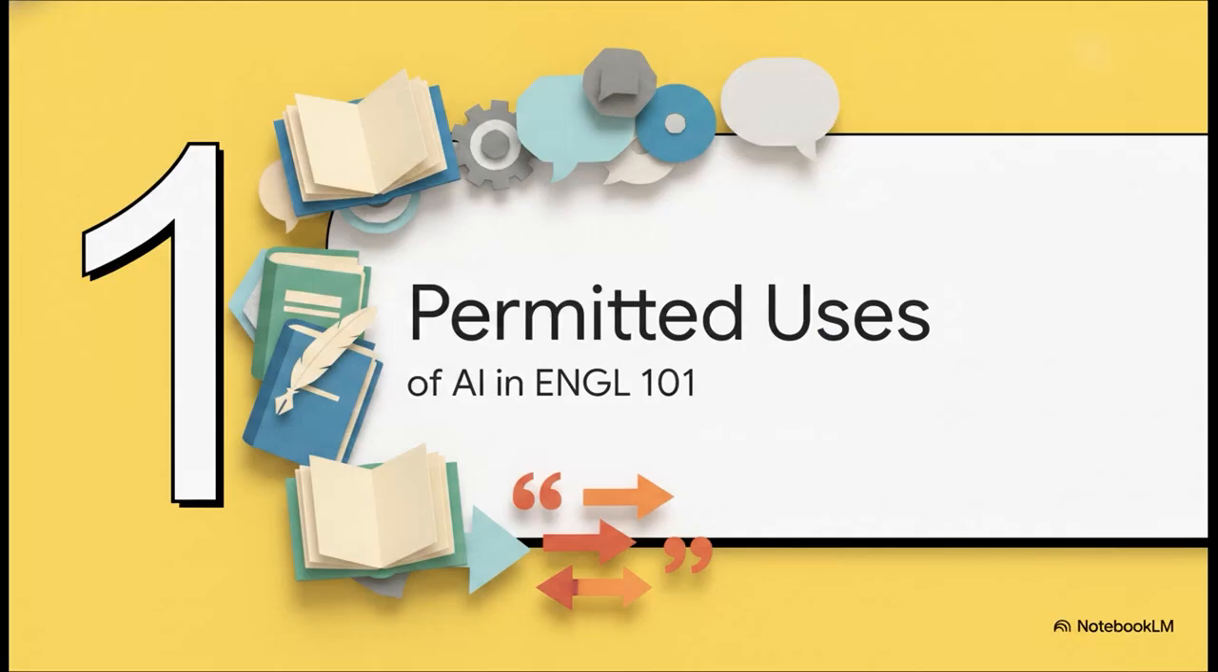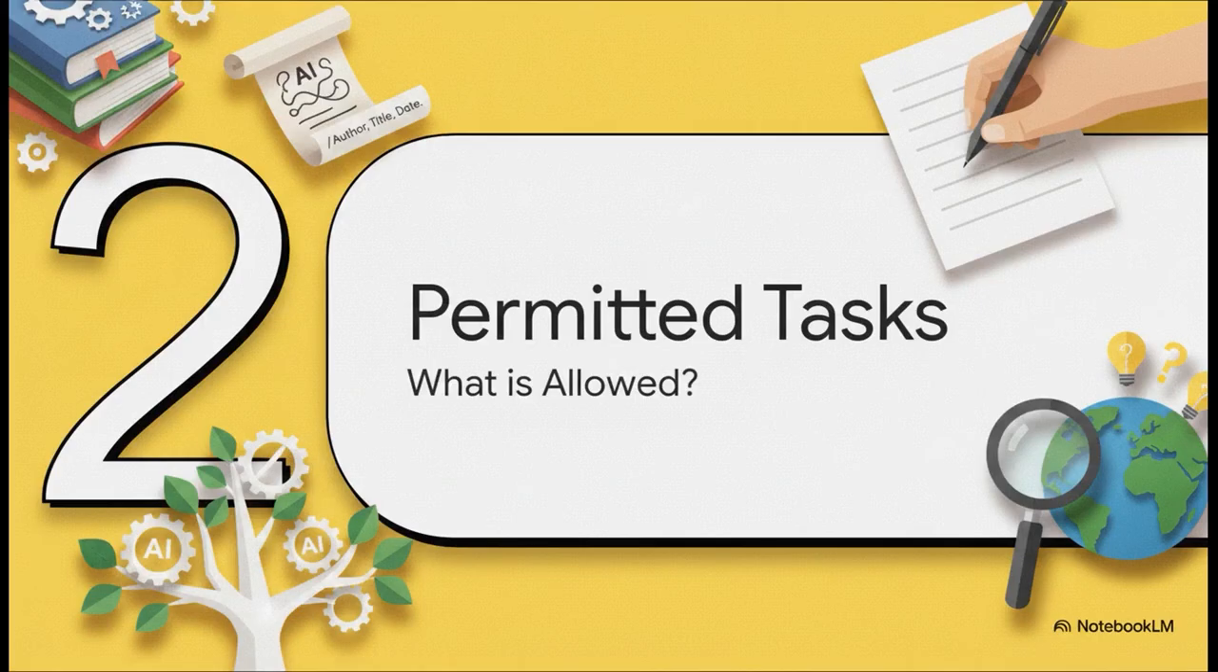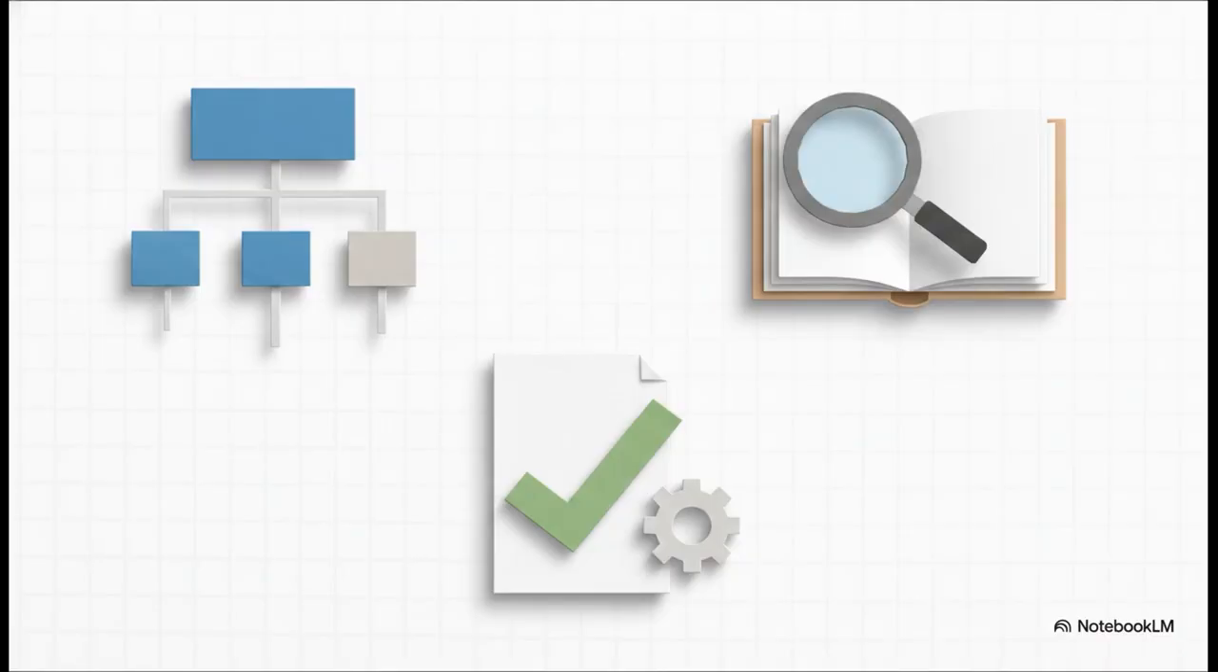Permitted uses of AI in English 101. AI must never act as a replacement for your own personal insight, analysis, or voice. You are allowed to use generative AI for the following specific tasks. Outlining content. You may use AI to help structure your ideas or build an outline of your ideas for an essay. Providing background knowledge. You may use AI to gather preliminary information on a topic. Checking grammar and syntax. You may use AI or tools like Grammarly to check for errors.